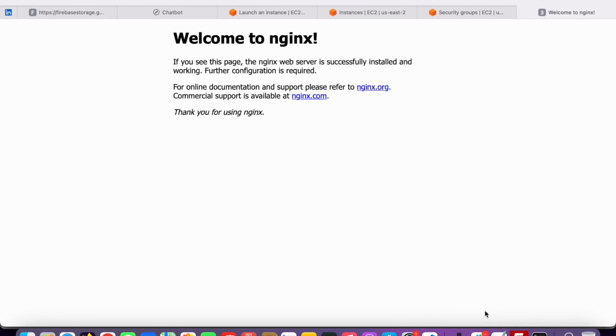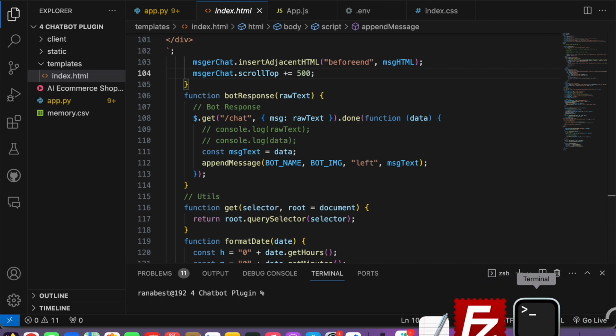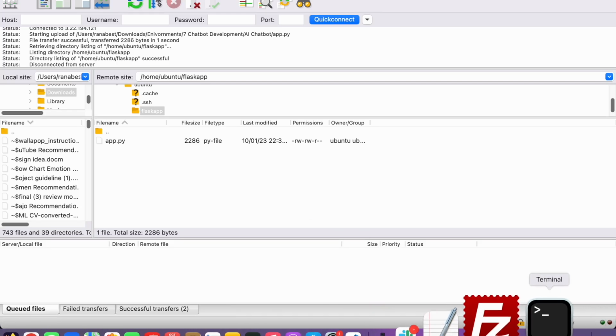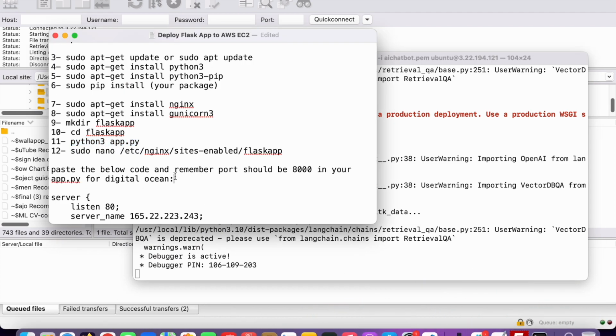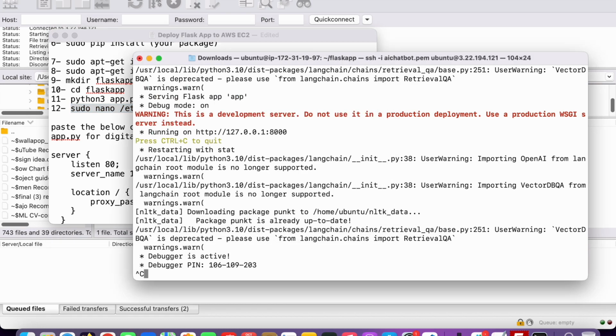Okay, so where we were is, we uploaded our app, this step is done, go to those instructions. Now just copy this code and close the server, control C, and then paste this code, hit enter.